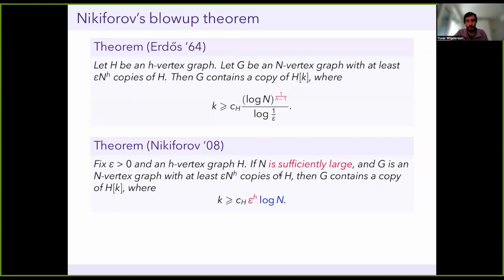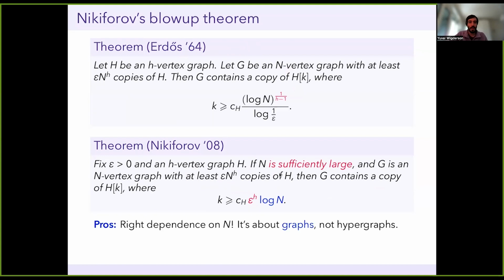So this theorem has some pros and some cons, and I've marked the pros in blue and the cons in red. So the good stuff is, as I was explaining a minute ago, we've now actually gotten the correct dependence on n. So really, this is a theorem that is seeing the graph structure and not the hypergraph structure. And in fact, Nikiforov's theorem is one of a large number of important theorems in graph theory that all say something along the lines of the triangles in a graph behave differently from a generic 3-uniform hypergraph.